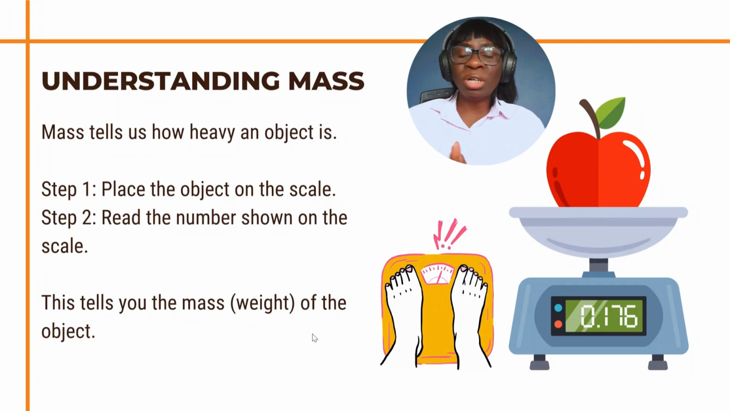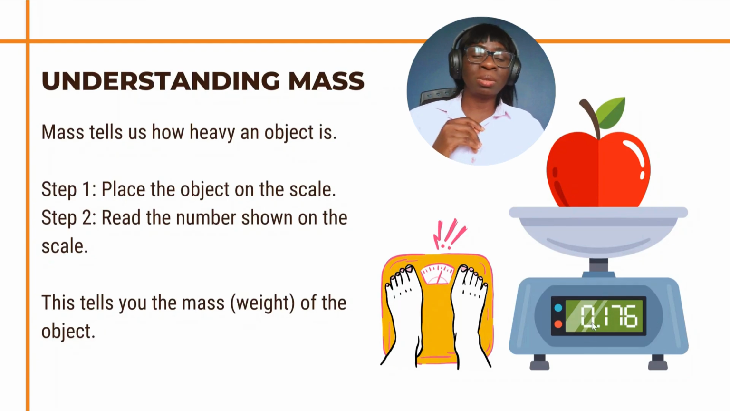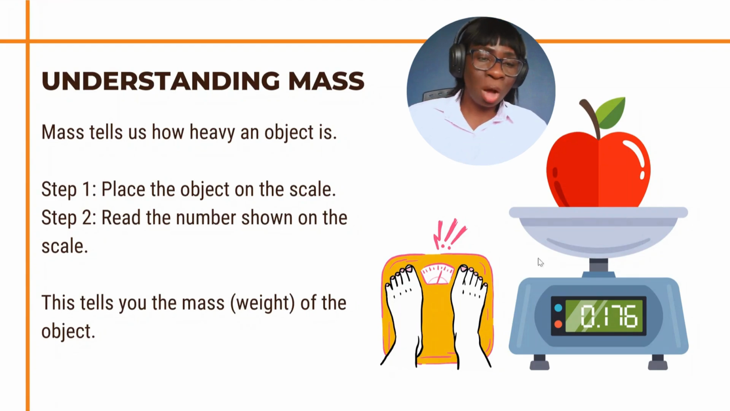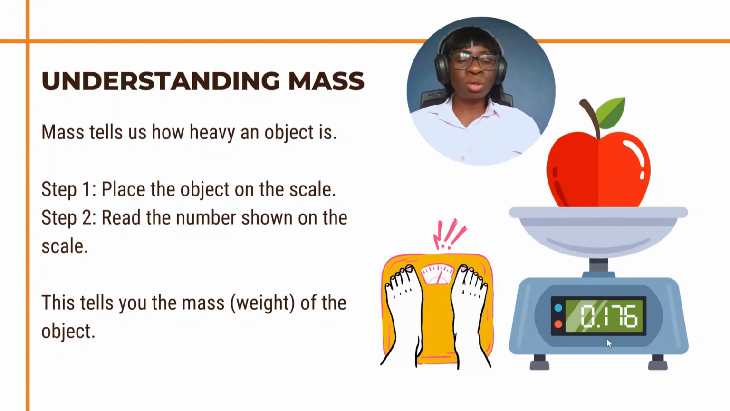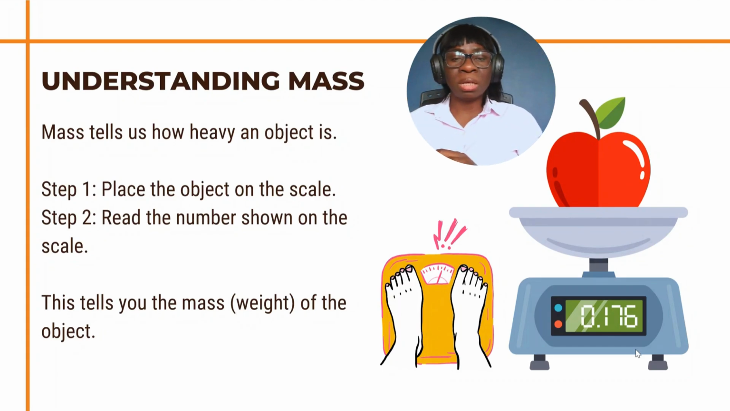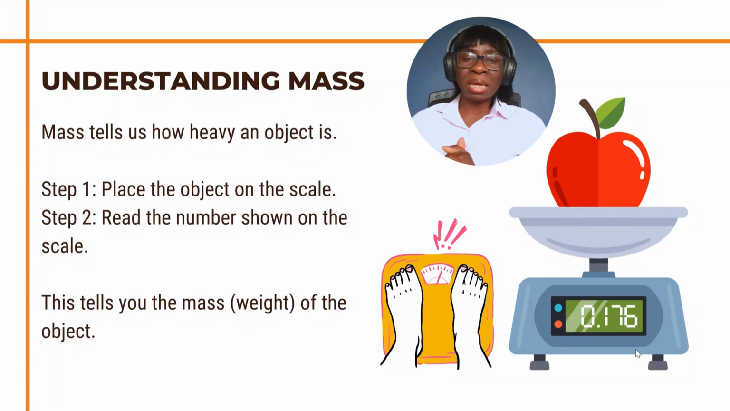So then you read the number that is shown on the scale. Just like this apple is weighing 0.176. Then this will tell you the weight of that object. So this apple now weighs 0.176. I think that should be kg. So it can be in kg and it can be in grams. So this tells you the weight of an object, that is mass.